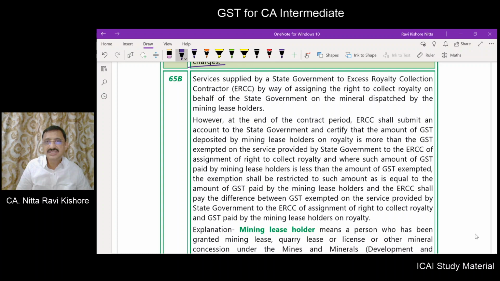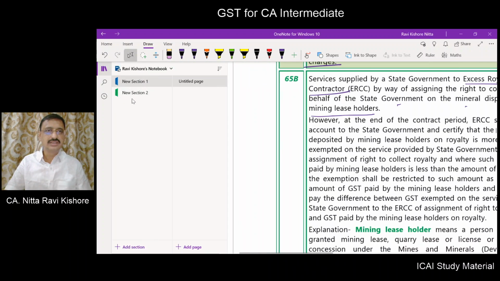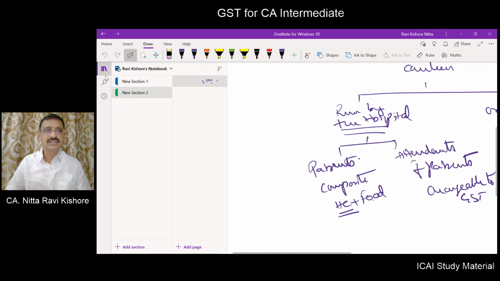Services supplied by state government to excess royalty collection contractor by way of assigning the right to collect royalty on behalf of the state government on the mineral dispatched by the mining leaseholders. Now here there are three parties altogether.